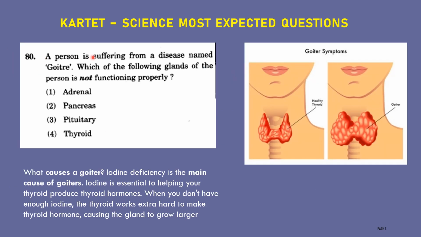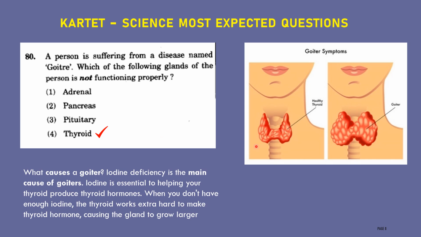A person is suffering from a disease named goiter. Which of the following glands of the person is not functioning properly? Option 1, adrenal; option 2, pancreas; option 3, pituitary; option 4, thyroid. The correct answer for this question is the thyroid gland.